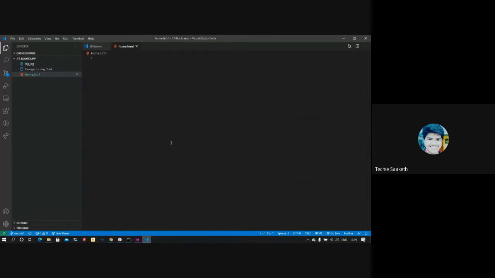To create boilerplate code for HTML pages, there is a feature in VS Code. When you type an exclamation mark, there will be a suggestion. The first one will automatically create boilerplate code. Since this is a home page, I'll be titling it as home.